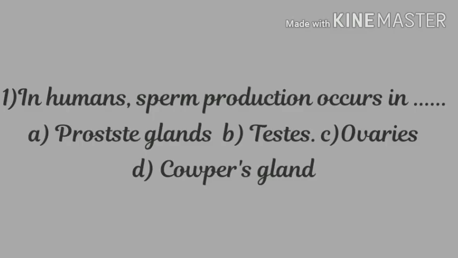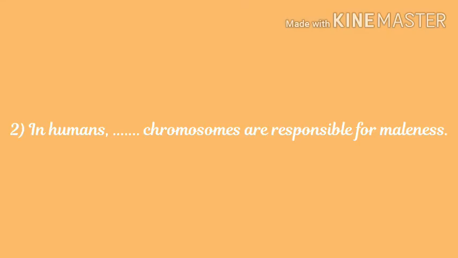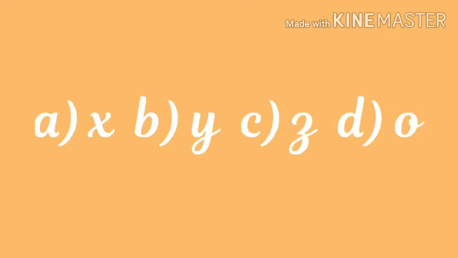First question, in humans sperm production occurs in dash. There are four options: A. prostate gland, B. testis, C. ovaries and D. corpus gland. The correct answer for this question is option B, that is testis. Question 2. In humans, dash chromosomes are responsible for maleness, and options are A. X, B. Y, C. Z, D. O. And the correct option is B, that is Y chromosome.